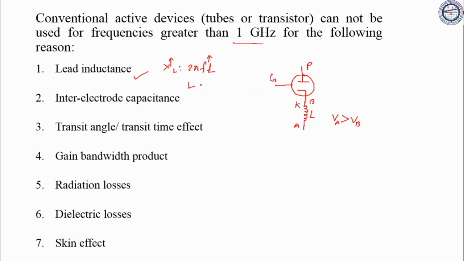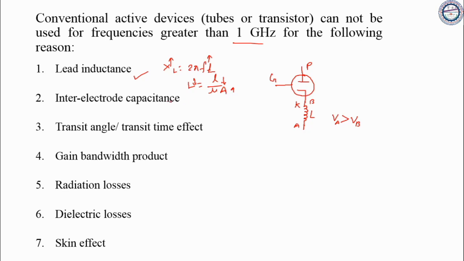To reduce this, one can take L equal to small l upon mu into area. So to reduce L, we can increase the area and decrease the length. But if you increase the area, it will become bulky, and that will also be a contradictory stage.